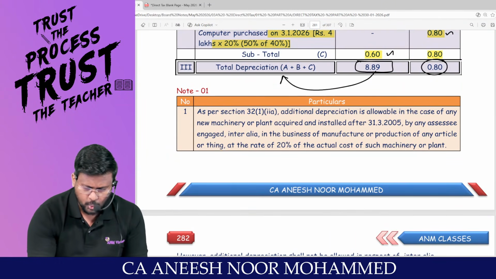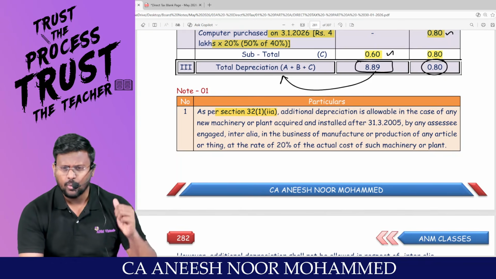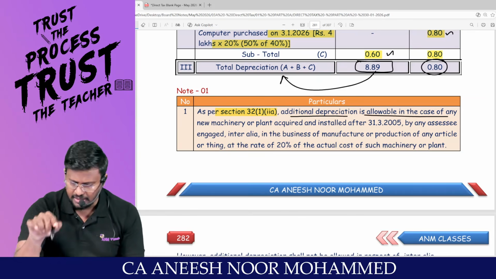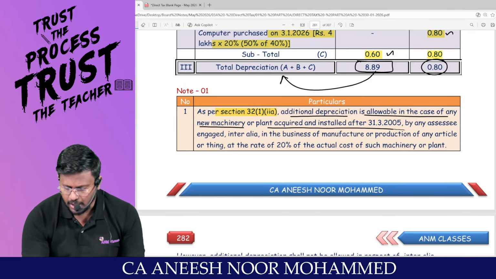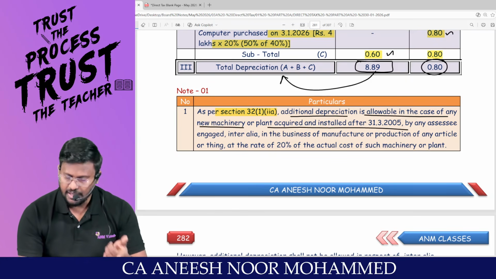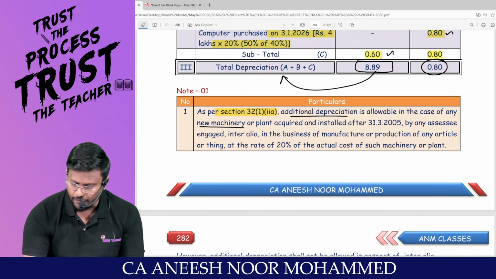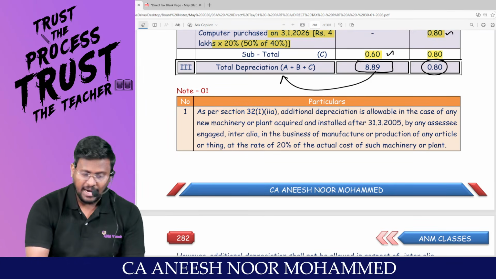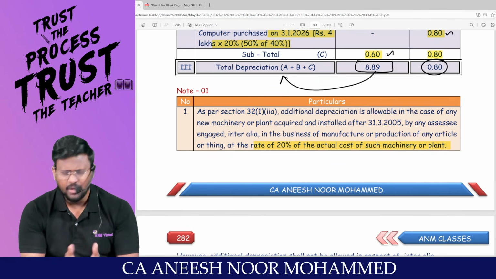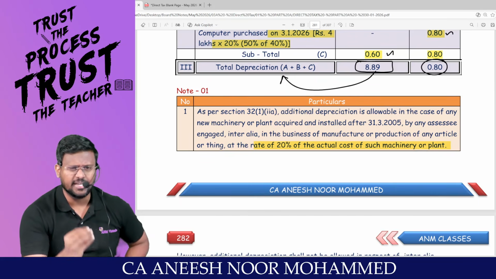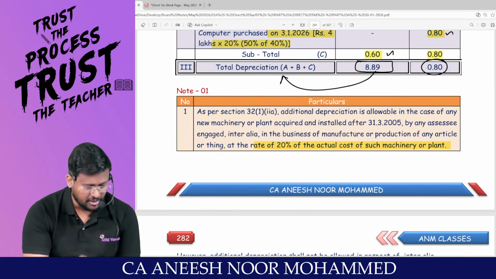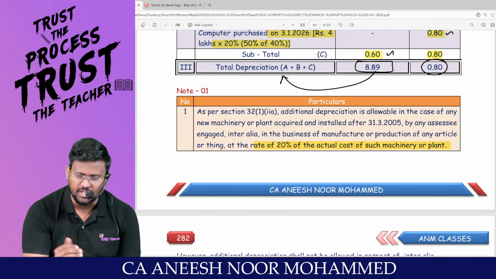As per section 32 subsection 1 clause 2a. What is clause 2a? Additional depreciation. Additional depreciation is allowable in case of new machinery or plant acquired and installed after 31/3/2005 by any assessee engaged inter alia in the business of manufacture or production of any article or thing, at the rate of 20% of the actual cost of such plant and machinery. In the exam, you don't worry. You write: in order to claim additional depreciation, the assessee has to satisfy two conditions. The assessee should invest in new plant and machinery, and should be engaged in the production or manufacture of any article or thing or generation or distribution of power.